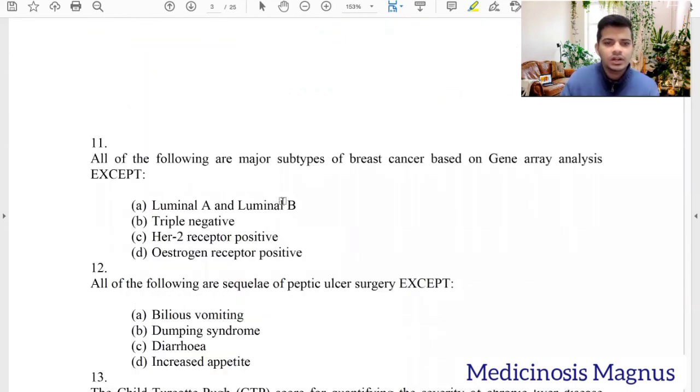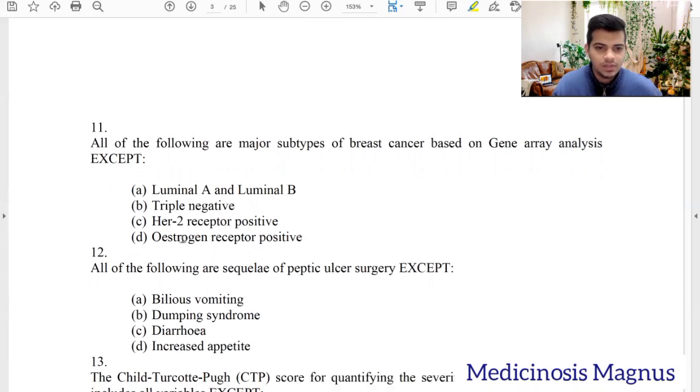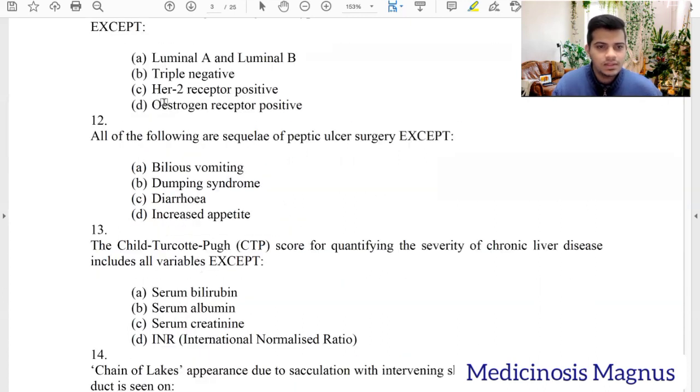So the following are major subtypes of breast cancer based on gene array analysis, except: luminal A and luminal B, yes. Triple negative, yes. HER2 receptor, yes. Estrogen receptor doesn't come under gene array analysis, it comes under receptor classification. So the estrogen receptor, progesterone receptor, all those are a separate classification. So the answer is estrogen.